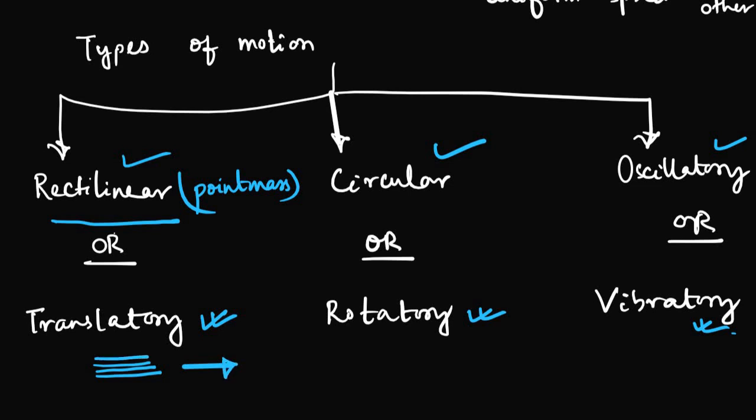So we have to imagine all the constituent particles inside the body are moving in parallel straight lines, right? That's why it will be called translatory. Same with circular. Circular means the body is moving in a circle, and it is a point mass. But what is rotatory then?